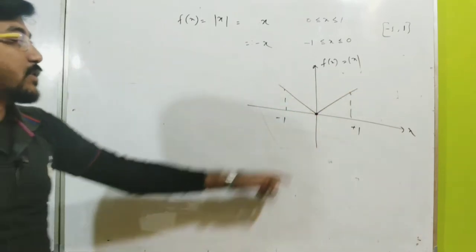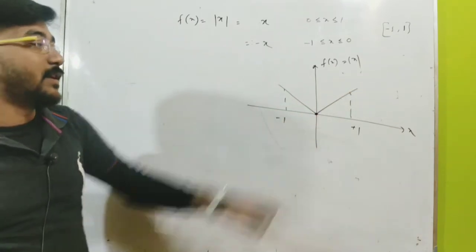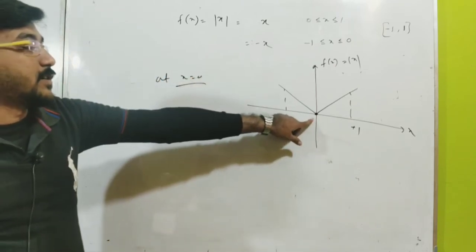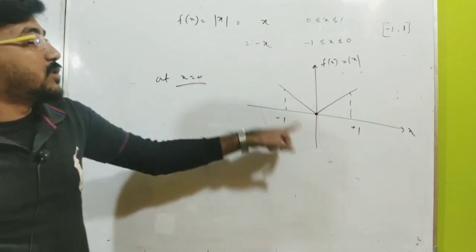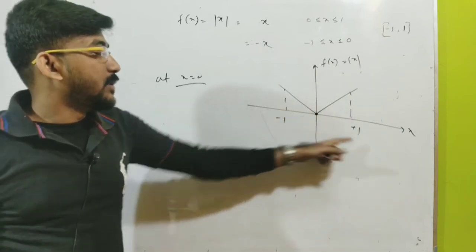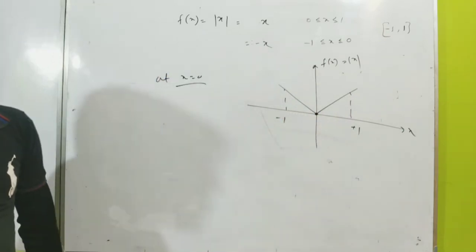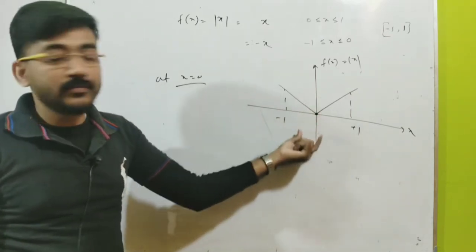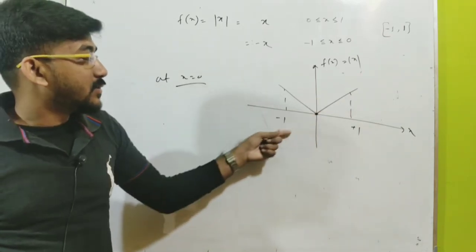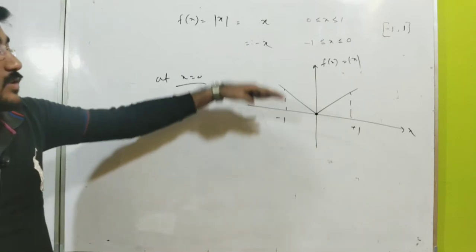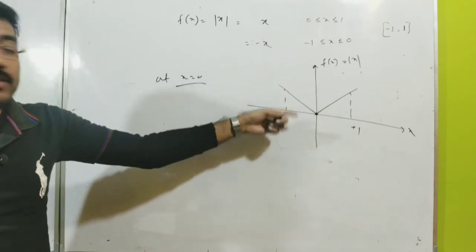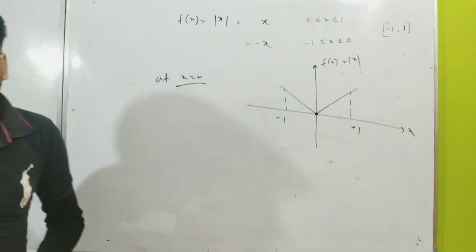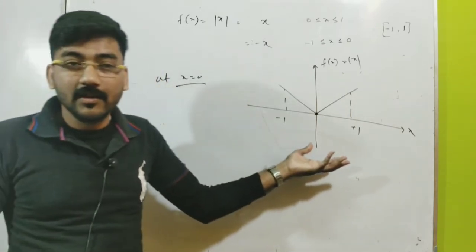The function is continuous, but it is not differentiable at x equal to 0. So Rolle's theorem cannot be applicable in the interval minus 1, plus 1. You can easily see from the graph that there is no tangent parallel to the x-axis. So there should not be any point between minus 1 and plus 1 that satisfies f dash c equal to 0. So Rolle's theorem is not applicable here.